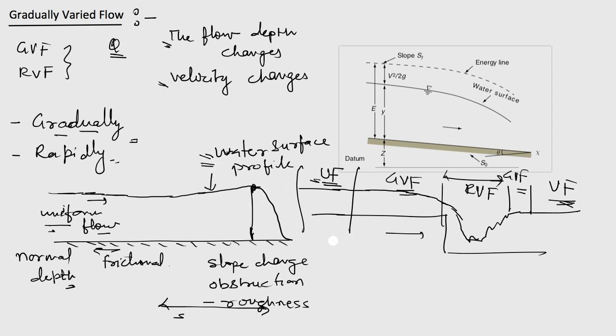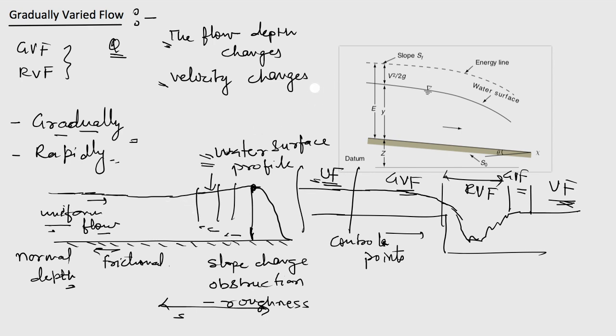Then we need some control points, and with the help of these control points we can decide or find the flow and depth at some known location, and from that, step by step, we can find out the other flow depths. So that's how we do the analysis.